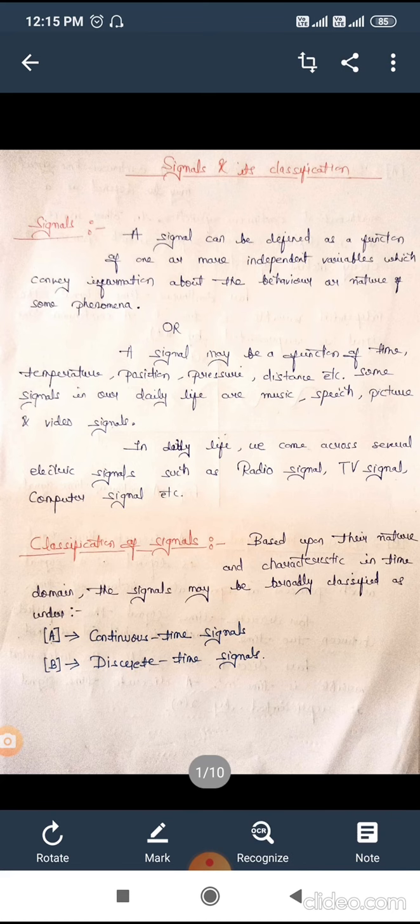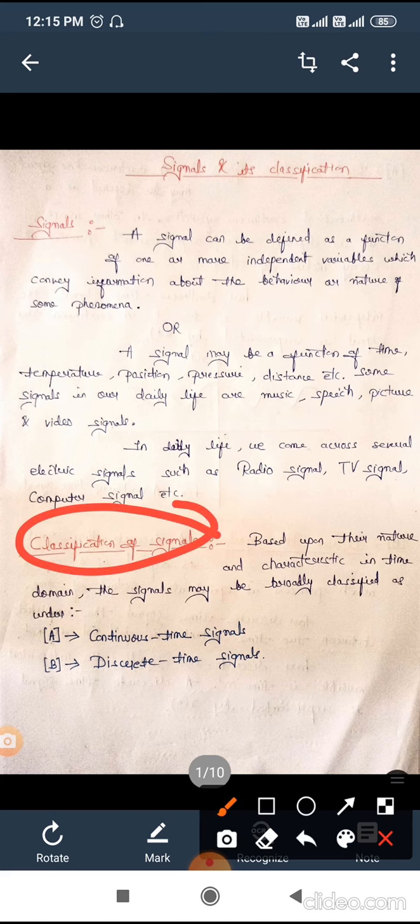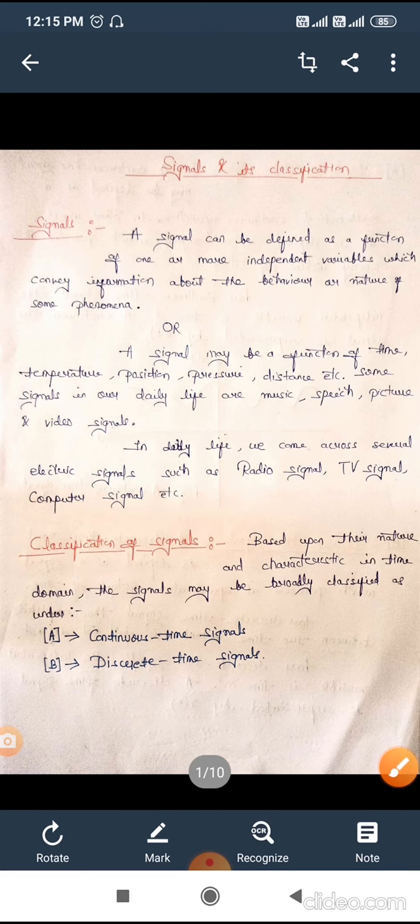Now we will discuss the classification of signal. As we know, there are two types of signals available, that is analog signal and the second one is digital signal. Depending upon their nature and characteristics in time domain, signals are classified into two types: continuous time signal and discrete time signal. Continuous time signal is nothing but an analog signal and discrete time signal is nothing but a digital signal. Now we will discuss these two types individually.